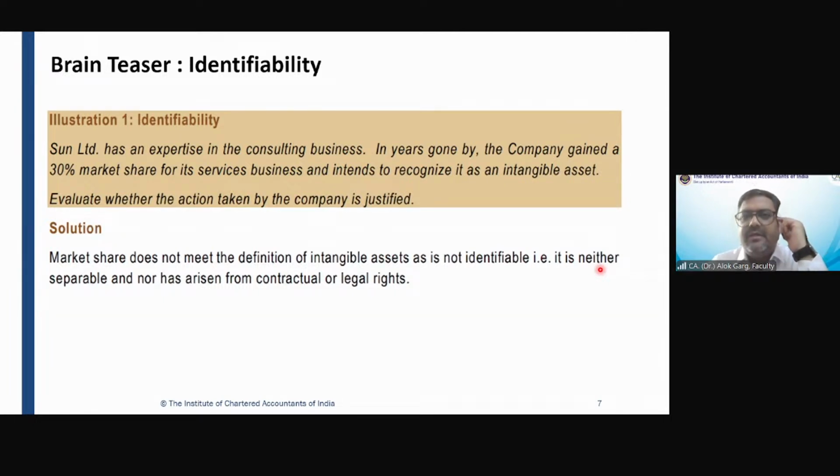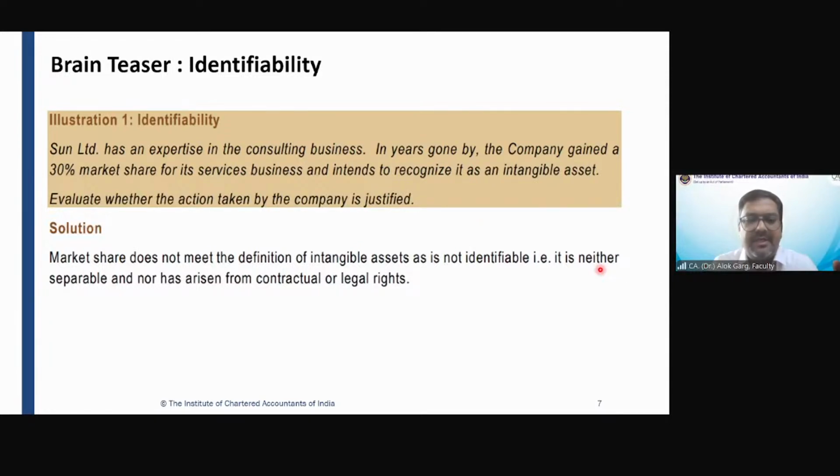Prachi, normally what happens, there is an element of control which is inbuilt in these kinds of arrangements, right? So what is market share? Market share is a bunch of customers, correct?